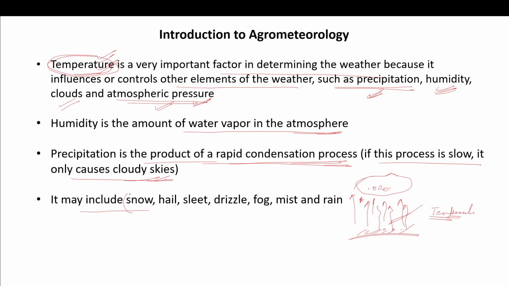When we are talking about precipitation, we are talking about rain, snowfall, hail, sleet, drizzle, fog, mist, and of course rain. These are the different forms of precipitation.